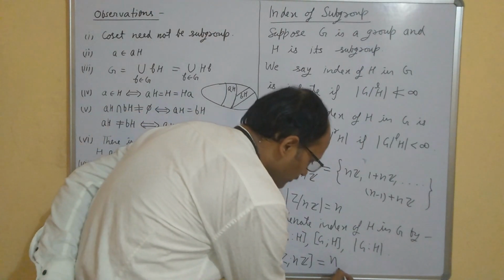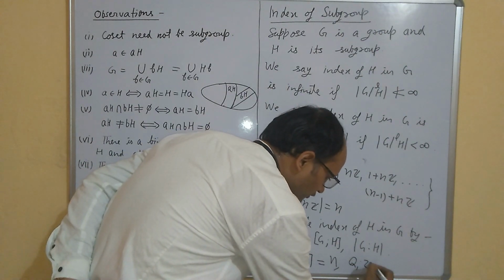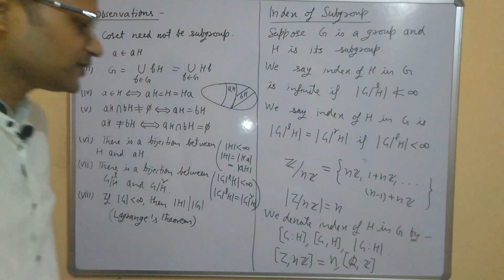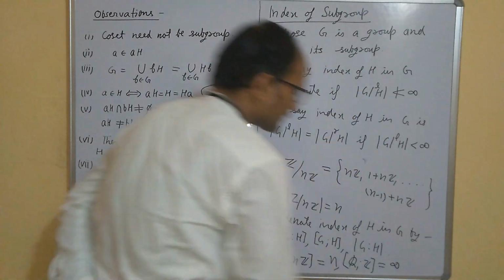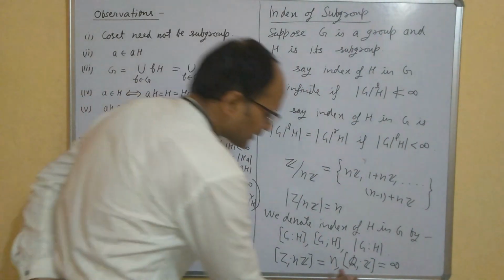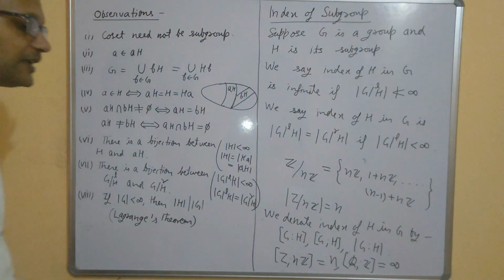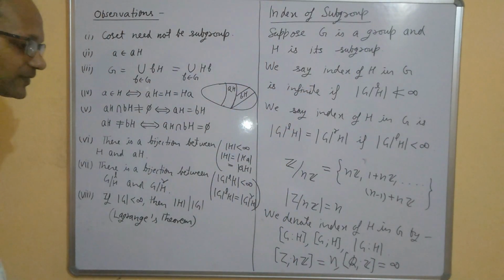Similarly, if I talk about the index of Z in Q, Q is the set of rational numbers, this index is infinite. As we have seen in the previous lecture, the number of cosets of Z in Q is infinite. So this index is infinite. This index is finite.